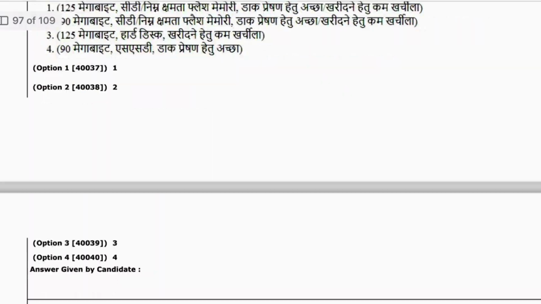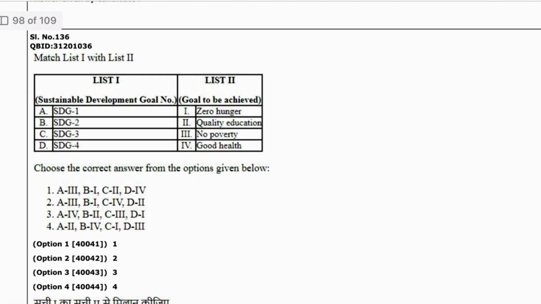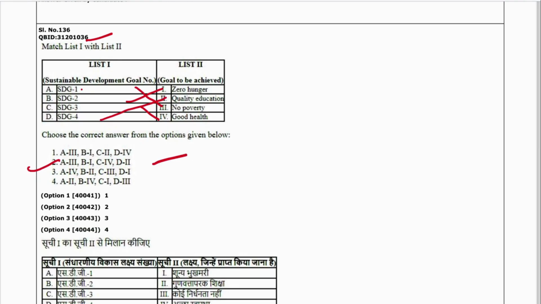Next is 36. Sustainable development goals 1, 2, 3, 4 are given. So what are they all about? One is about no poverty. Second is about zero hunger. Three is about good health, and four is about quality education. So 3142, 2 is the answer.